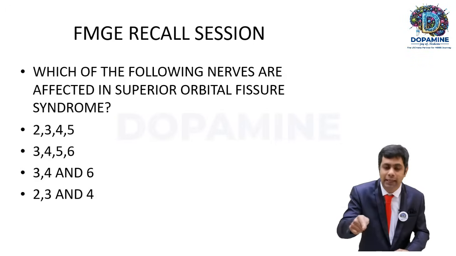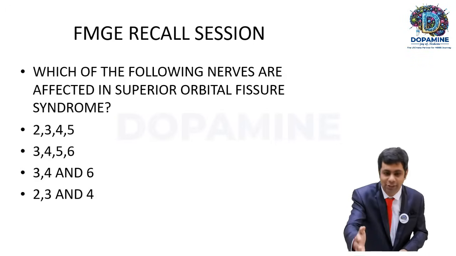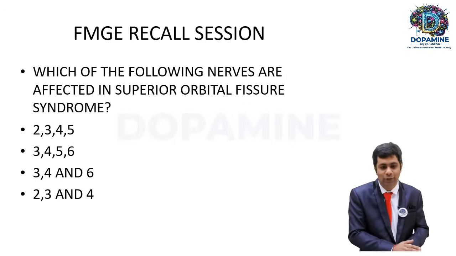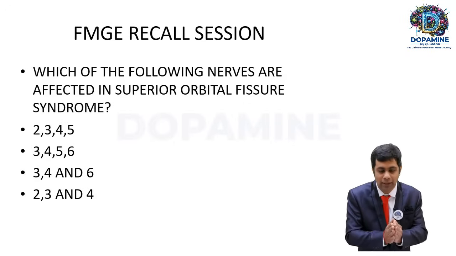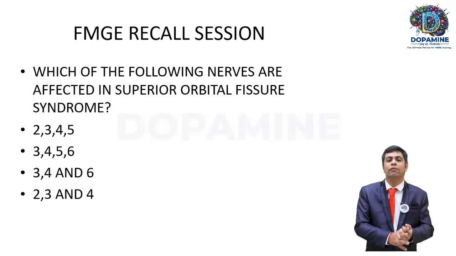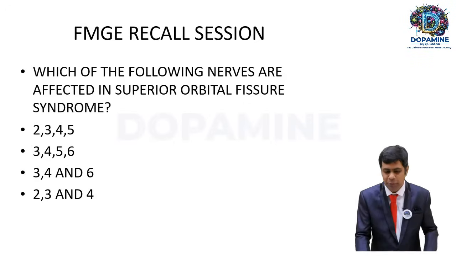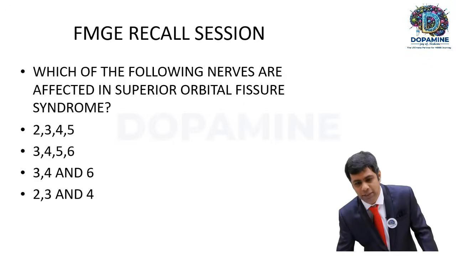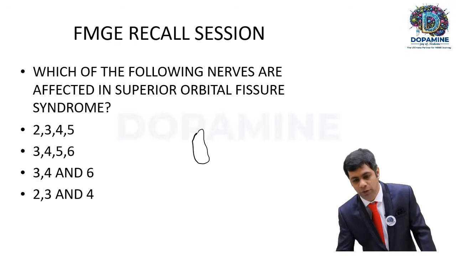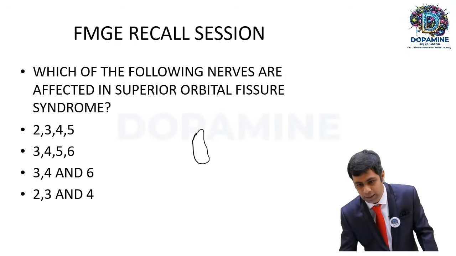I also made a test scenario for this kind of question, and this exact question came here. So you need to know what structures pass through the superior orbital fissure.